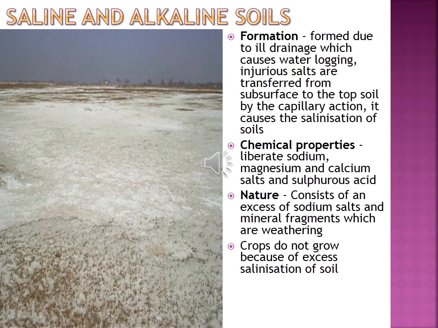Chemical properties: they release sodium, magnesium, and calcium salts, and also sulfurous acid. Nature: it consists of an excess of sodium salt and mineral fragments which are weathering. Distribution: they are seen in Andhra Pradesh and Karnataka, and also in the drier parts of Bihar, Uttar Pradesh, Haryana, Punjab, Rajasthan, and Maharashtra. Here the crops do not grow because of excess salinization of the soil, that is, the salt is more. As we have already seen, it consists of an excess of sodium salt, so it won't support plant growth.